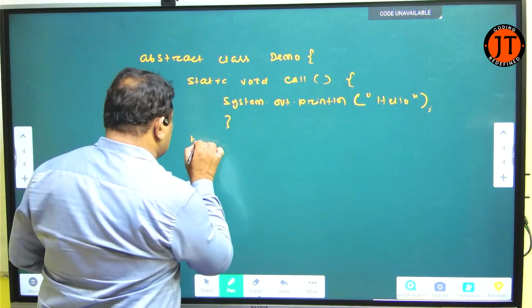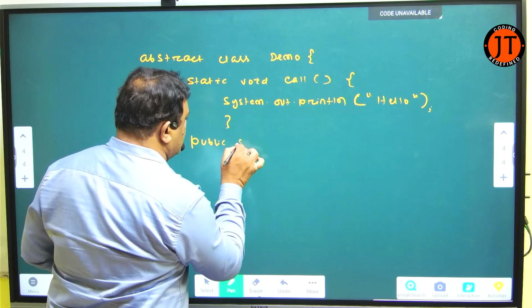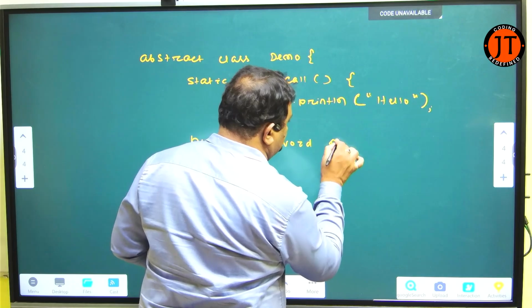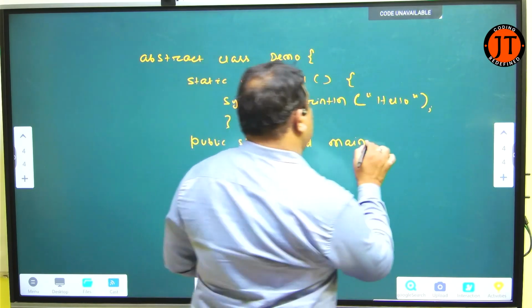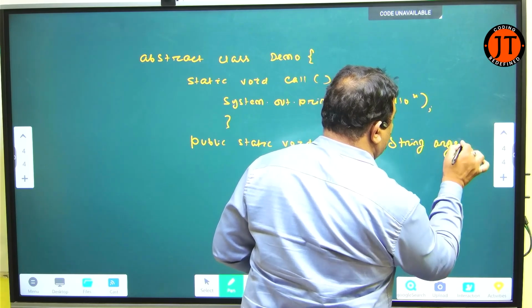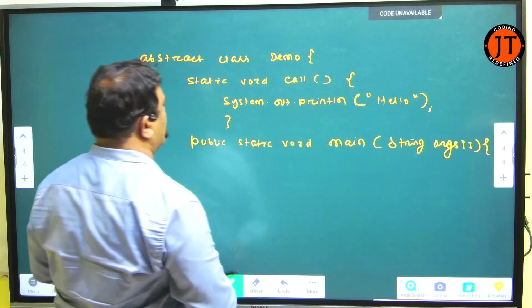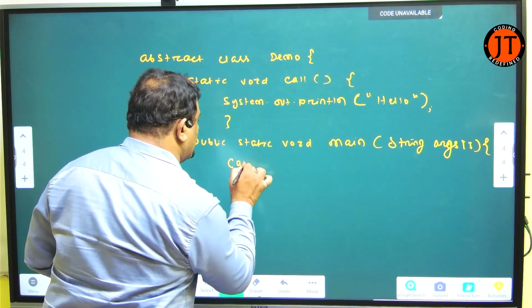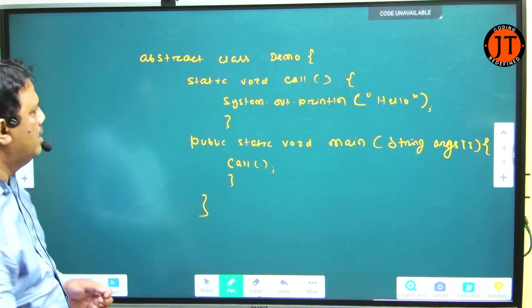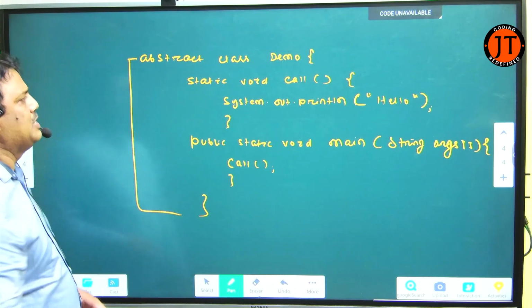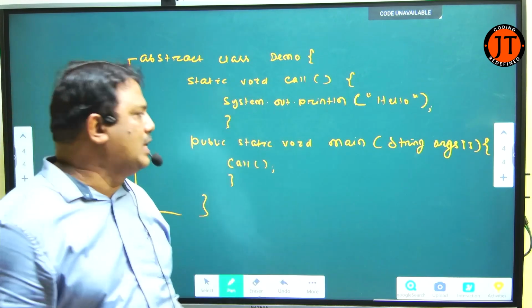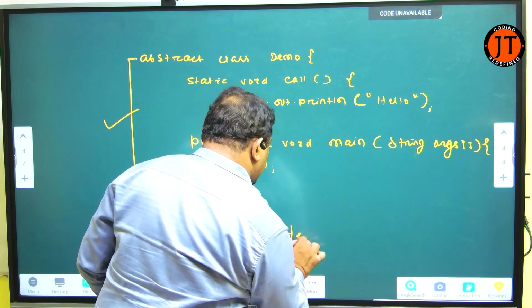Now, what is my next job? I have to write here public static void main. Check here. What I can do here, that is String, here you see, args. No issues are there. I just write here call, the method is called. Now, end of the block, end of this area. Is it successfully compiled and executed? Yes. It is successfully compiled and successfully executed and generates the result, hello.